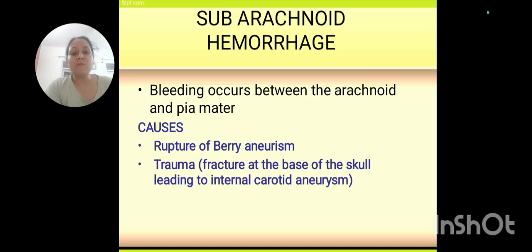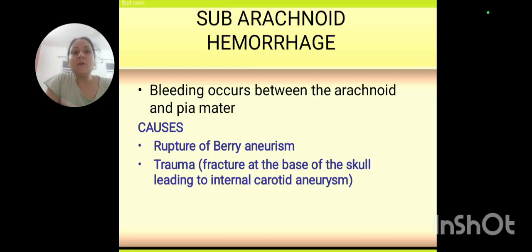Today, after completing the different types of injuries, we were discussing the complications of head injury, where we were discussing kinds of hemorrhage. We have studied EDH, the extradural hemorrhage, and now we are studying subarachnoid hemorrhage, the second part. In the previous video, we also discussed the signs of increased intracranial pressure, and that is very important because these are typical signs we look for while examining. So let us start with the subarachnoid hemorrhage.